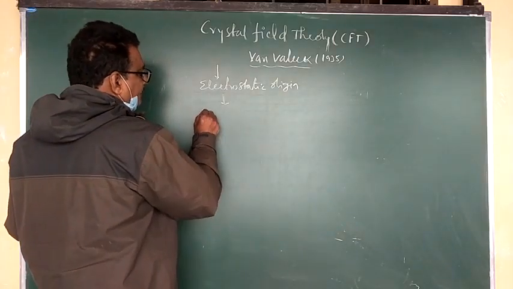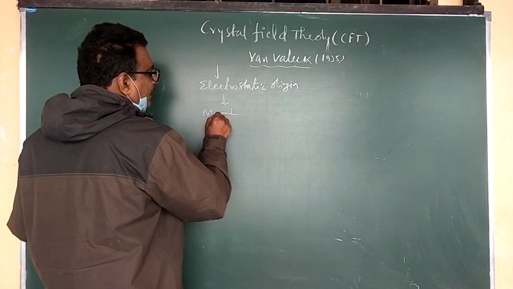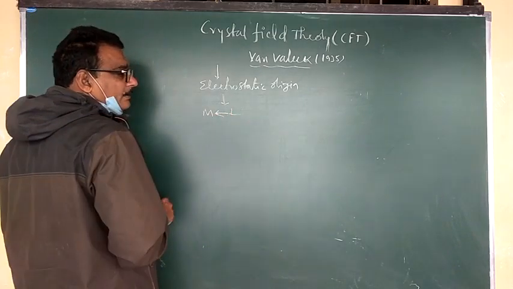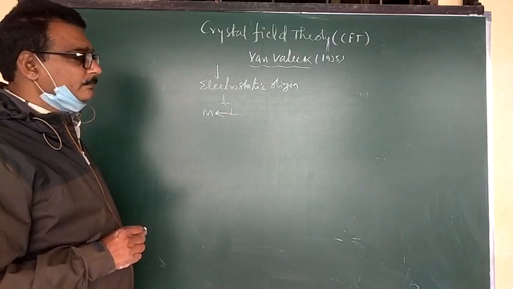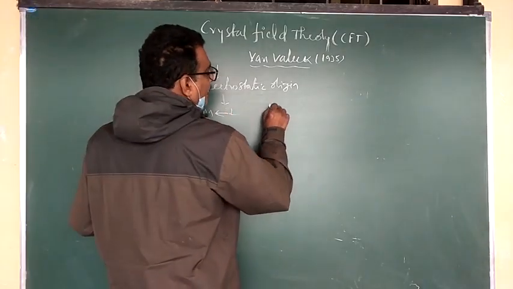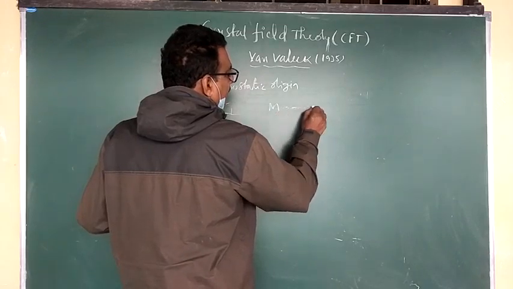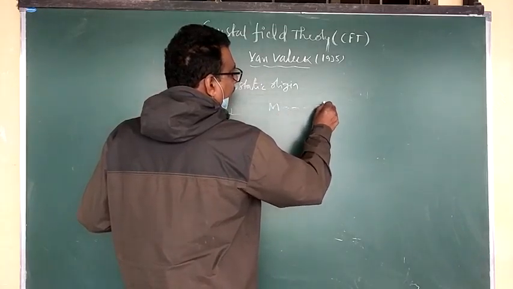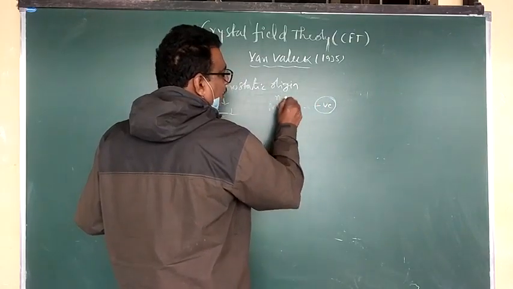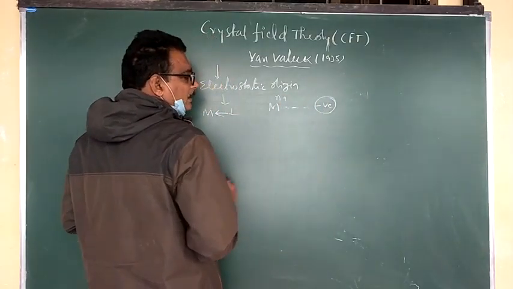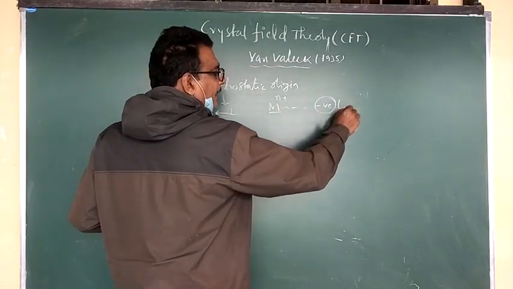After that, when a metal is bonded with a ligand, two types of interactions develop. For example, M is attracted to the negatively charged ligand. M having a positive charge, M n plus, is attached with the negative ligand.